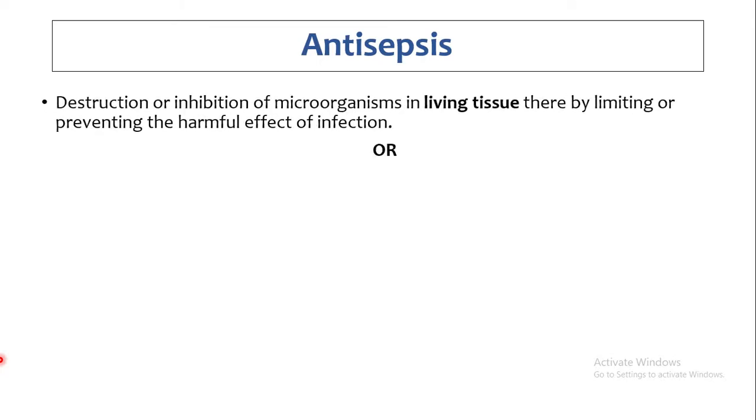And the second one is antisepsis. Antisepsis is the destruction or inhibition of microorganisms on the surface of living tissues. This method is applied on living tissues. We destroy the microorganisms in this process from the surface of living organisms. This process prevents the growth of microorganisms on living tissues as well.